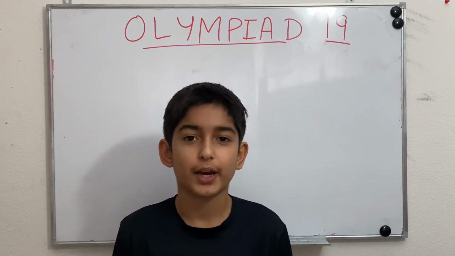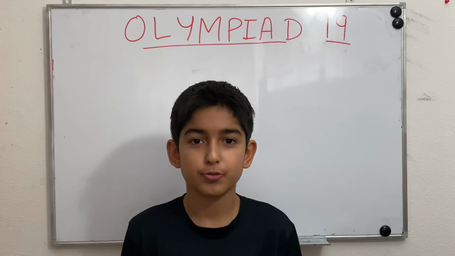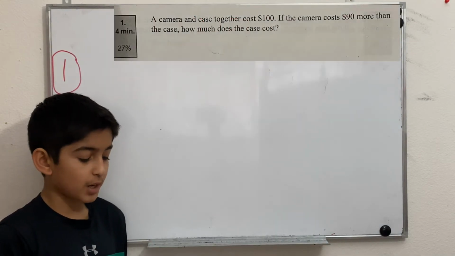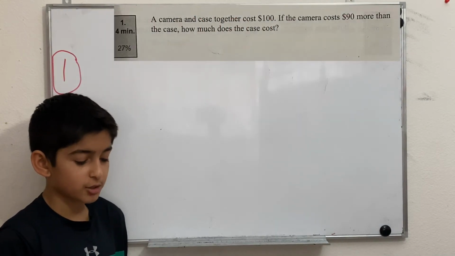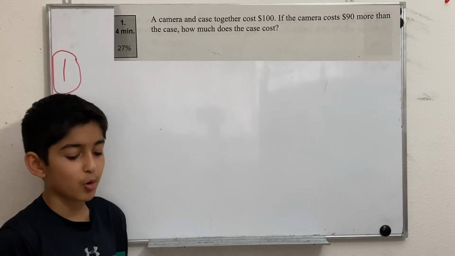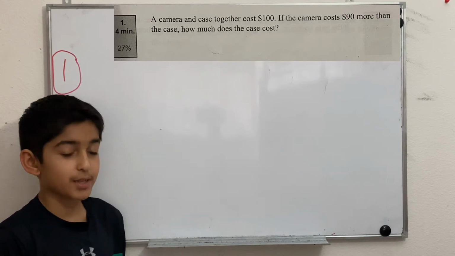Today I'll be going over the 19th Olympiad, so let's get into it. The first problem says, a camera and a case together cost $100. The camera costs 90 more than the case. How much does the case cost?